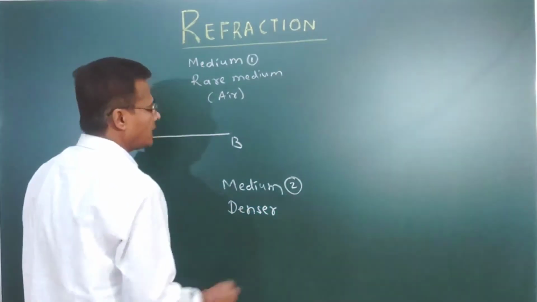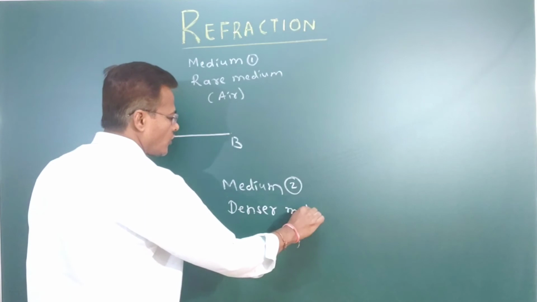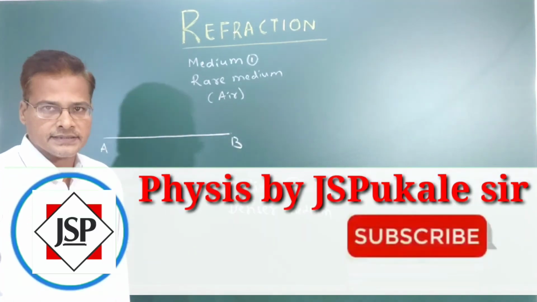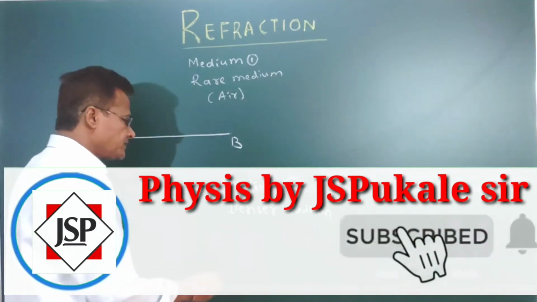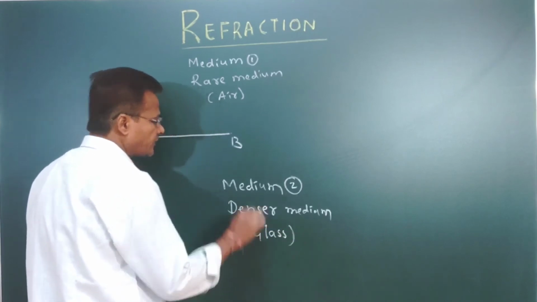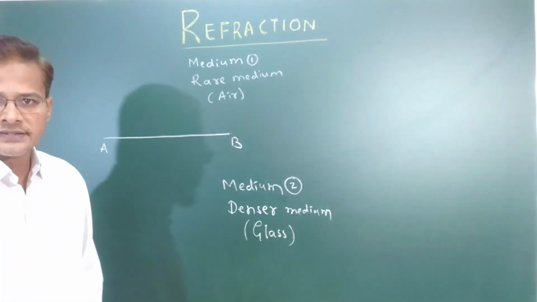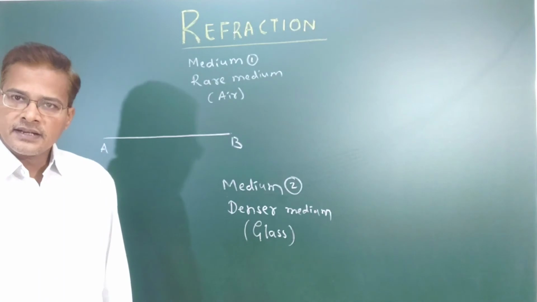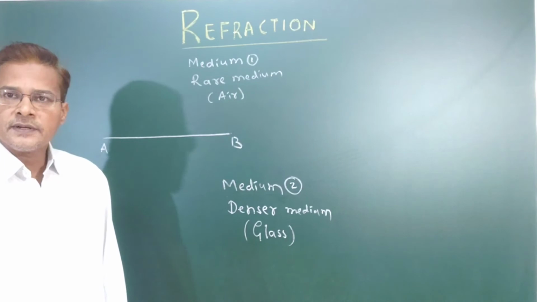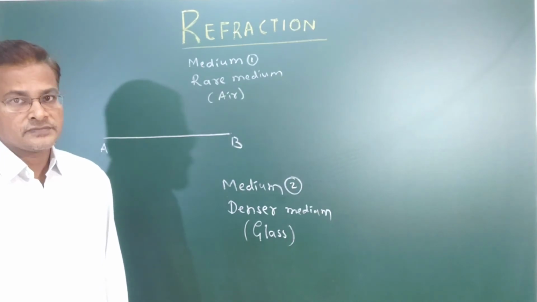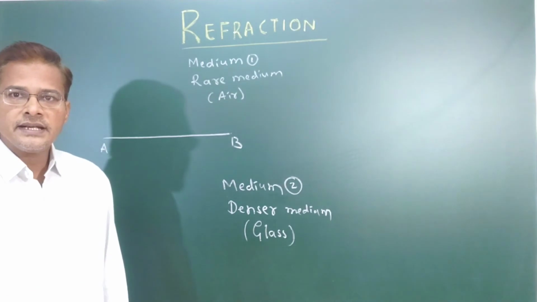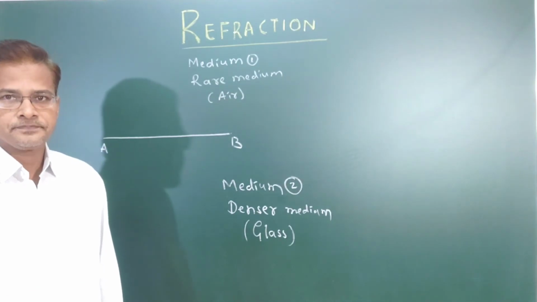It is optically dense. It may be glass also. Here I have taken air, so the other may be glass. Glass is a transparent medium, and it is also called a denser medium. When air is the rarer medium, then glass is the denser medium.